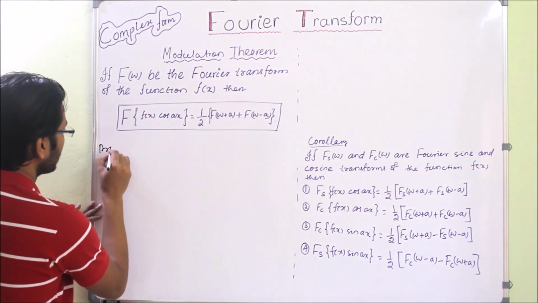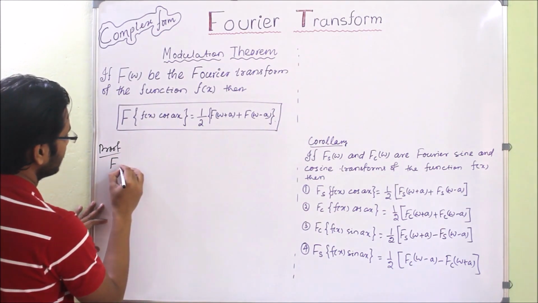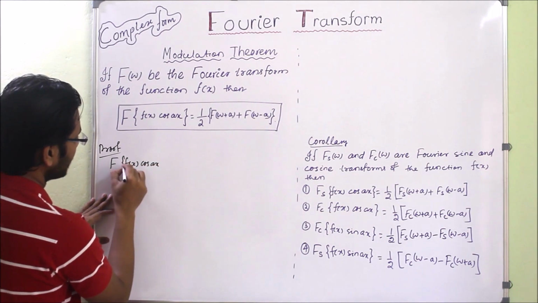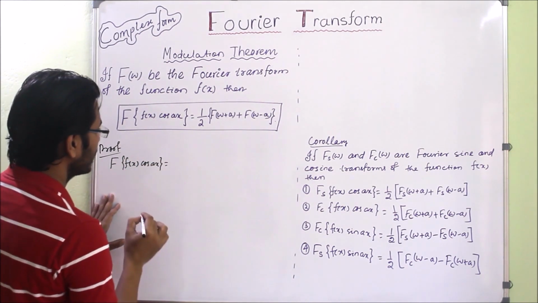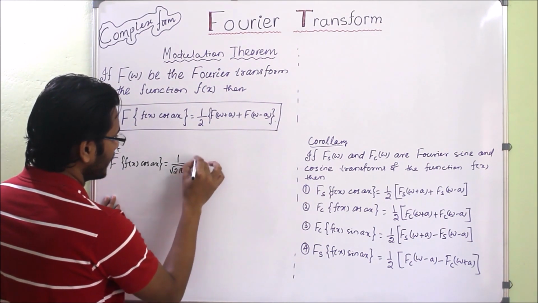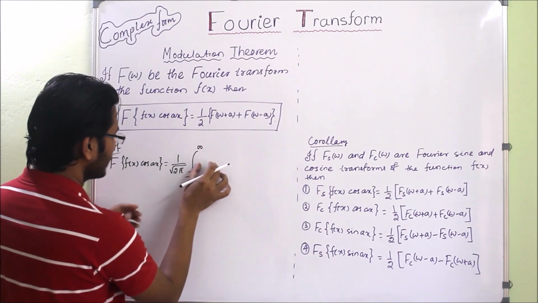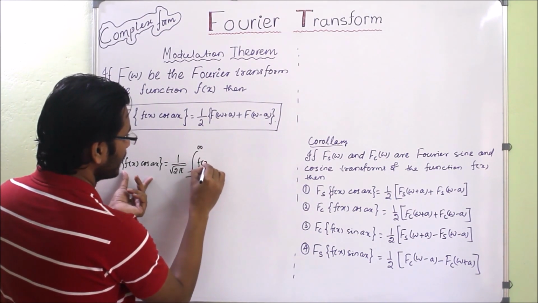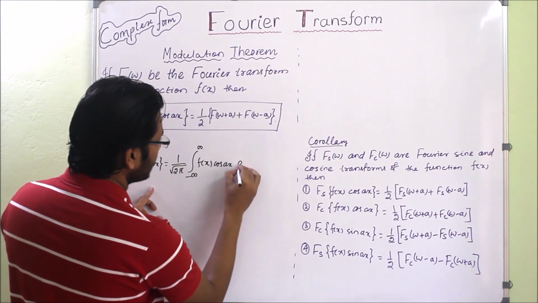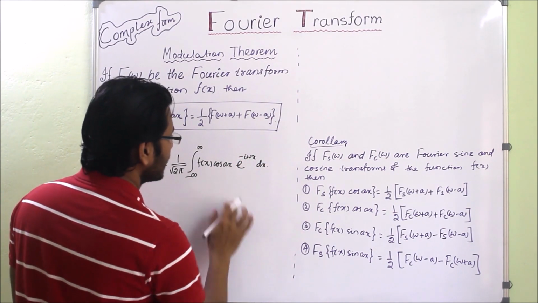The proof will start from the LHS. So LHS is the Fourier transform of f of x cos ax. Now we will apply the Fourier transform formula. The formula is 1 by square root of 2 pi, integration from minus infinity to infinity, of the function, which here is f of x cos ax, into e to the power minus iwx dx. Now how to solve?